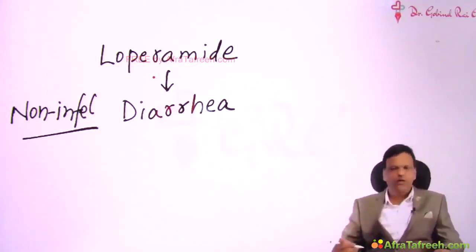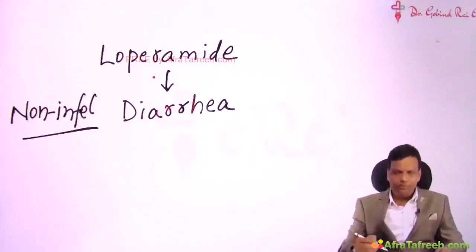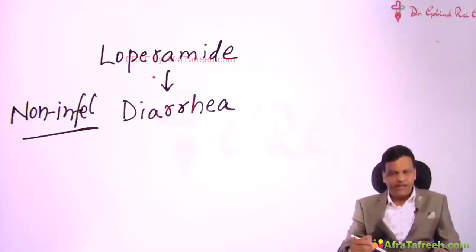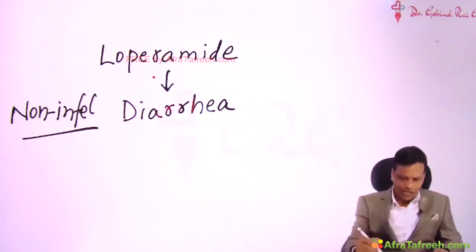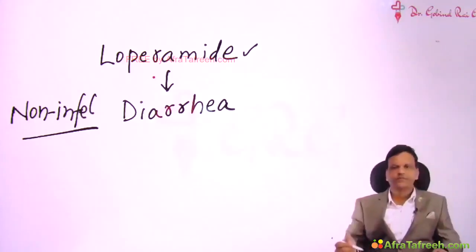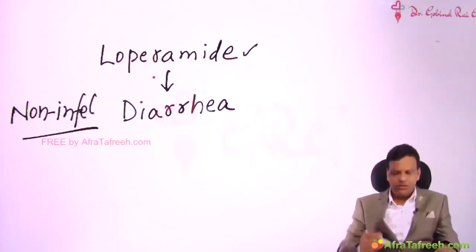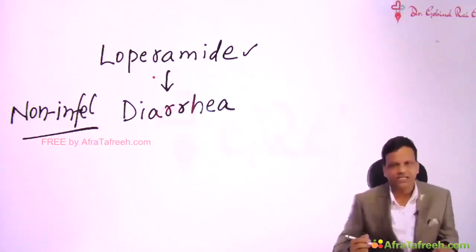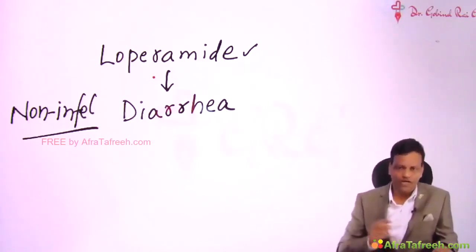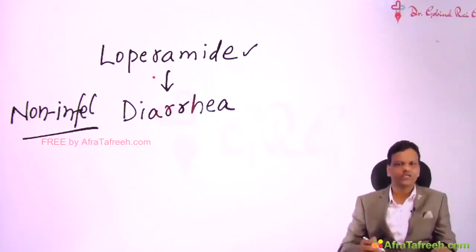Now why are they contraindicated? Suppose a person has a bacterial infection like E. coli or Shigella infection and we give loperamide to treat it. Loperamide will inhibit the GI motility. The bacteria present in the GIT normally go out along with the diarrheal stool.